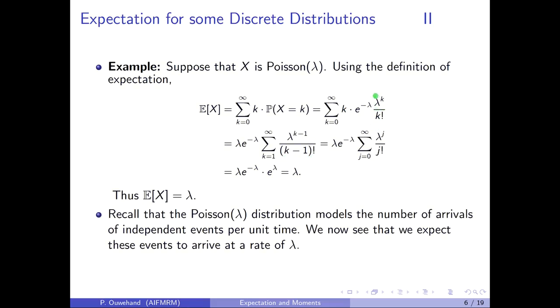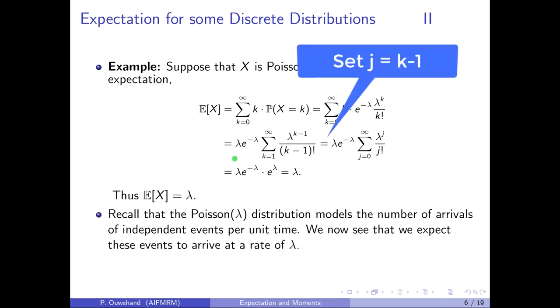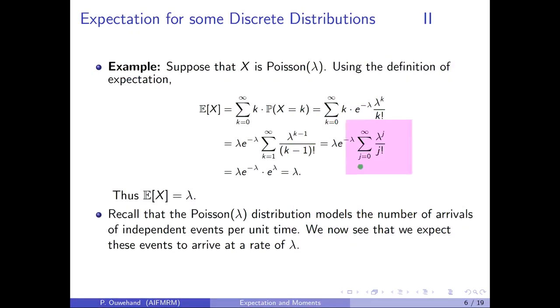We can also take out one of these lambdas outside the summation to obtain the following result. And if we then change the variable k to j, where j is equal to k minus 1, we obtain the following. Now, this infinite series here we recognize as the Taylor series for e to the lambda, and hence the expected value of x is equal to lambda.